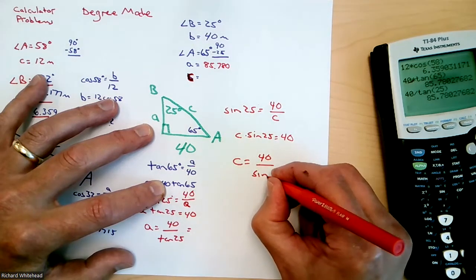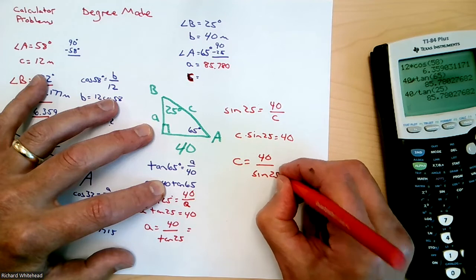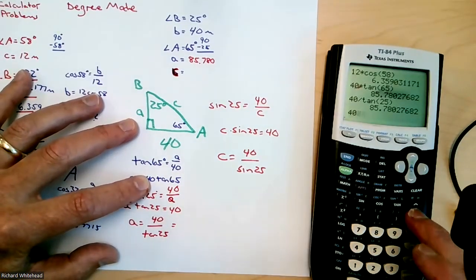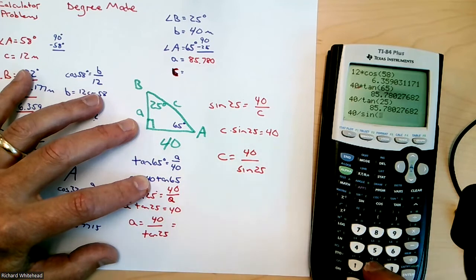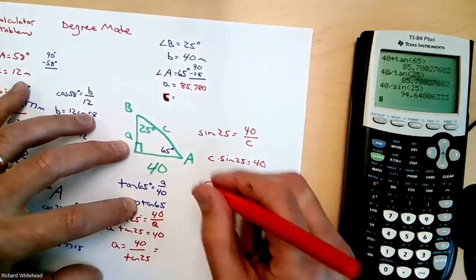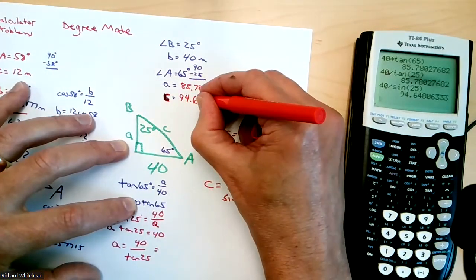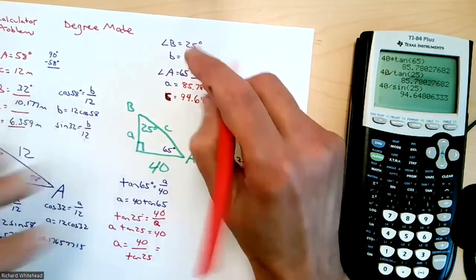So I've got 40 divided by sine 25. So 94.648.